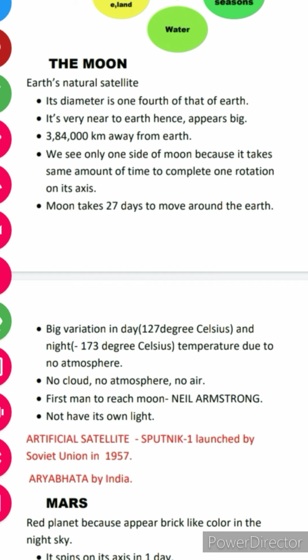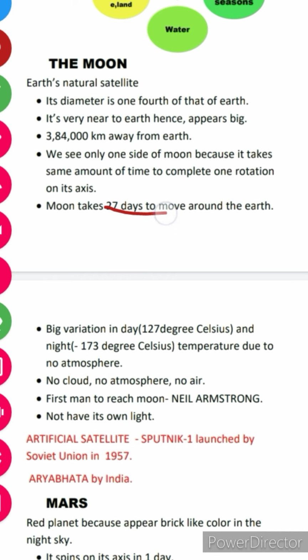Why does the moon seem so big and the stars seem so tiny? Because the Earth is very near to the moon. Therefore, it seems quite big. It is 384,000 kilometers away from Earth. It's not that big a distance between the Earth and the moon. We only see one side of the moon because the speed of the moon and the Earth are very similar. Therefore, they take the same amount of time to complete one rotation on their axis, so we see only one side.